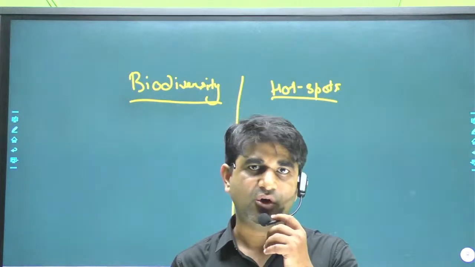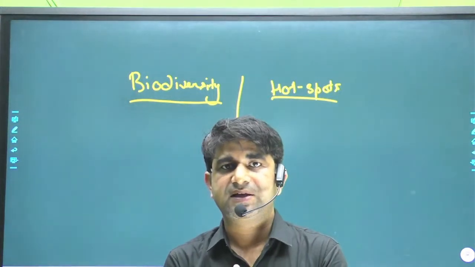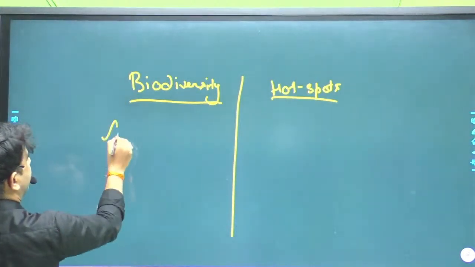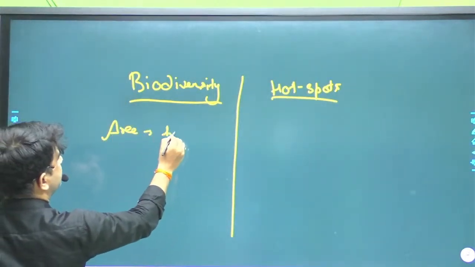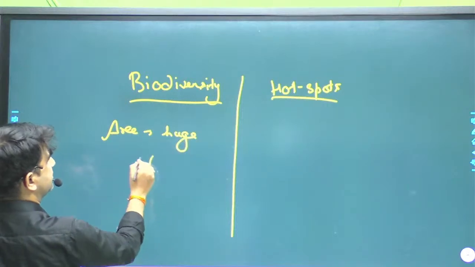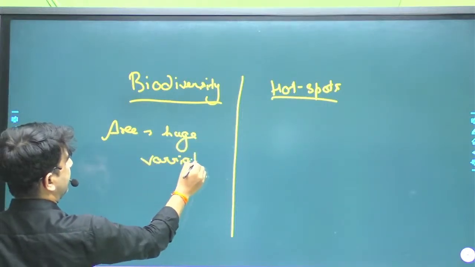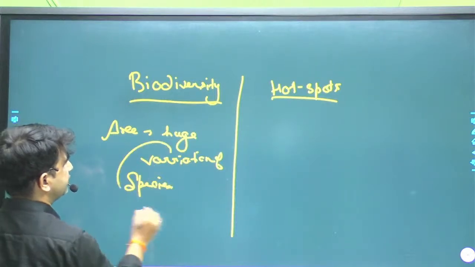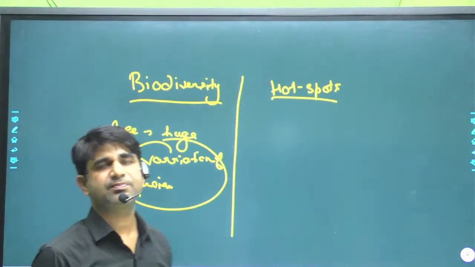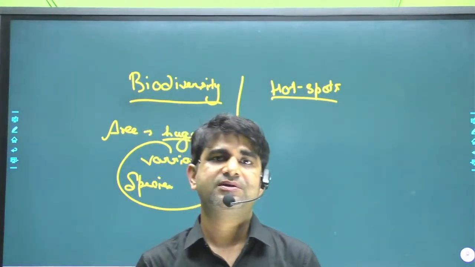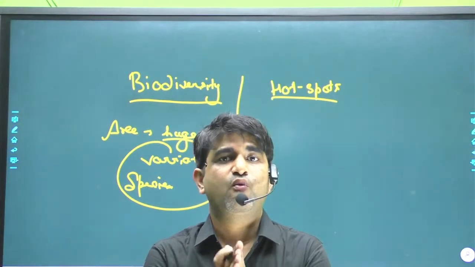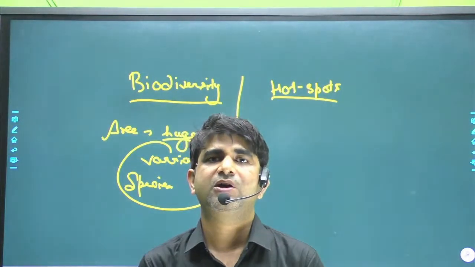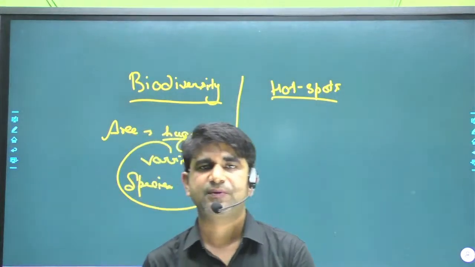Means you can say if a specific area has huge variations of species, then you can say that that area is totally a biodiverse area. And in a biodiverse area, the various species are living together. They connect with each other, and it makes a proper biodiversity, or you can say a proper ecosystem or proper ecology. So that's enough for that.